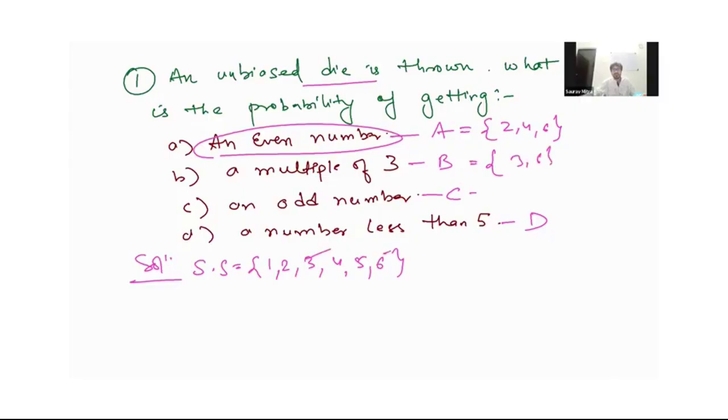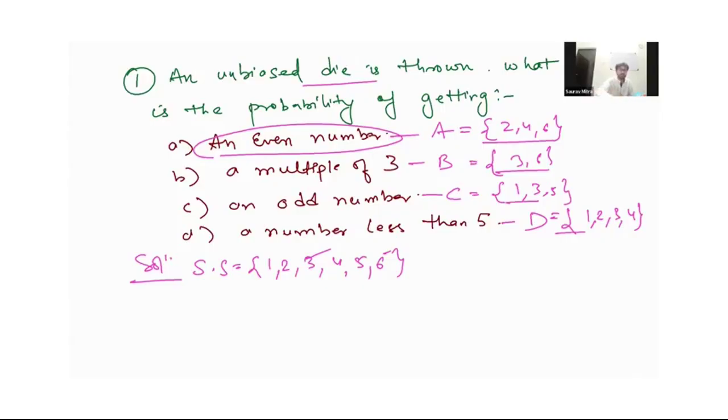For event C, an odd number, they are 1, 3 and 5. For event D, a number less than 5, they are 1, 2, 3 and 4 only. These are the favorable outcomes for each event.